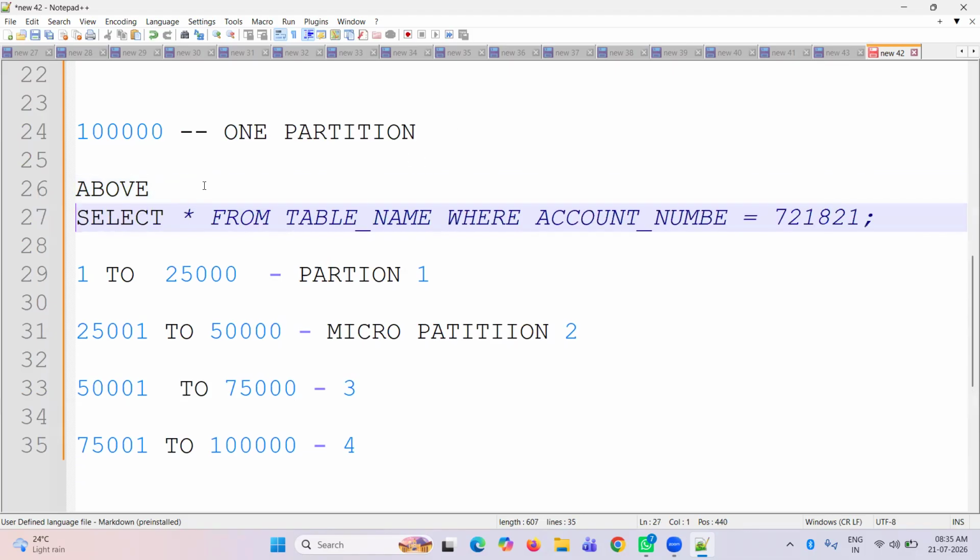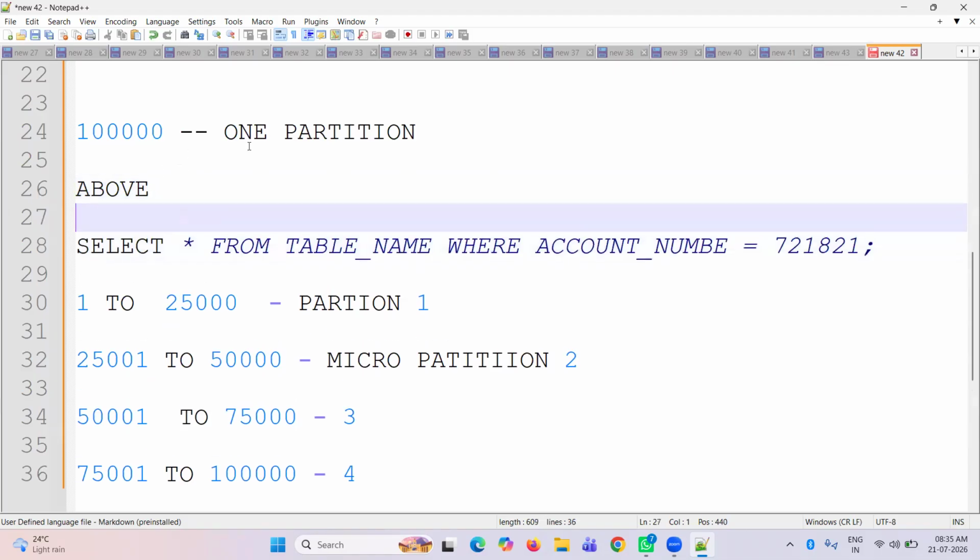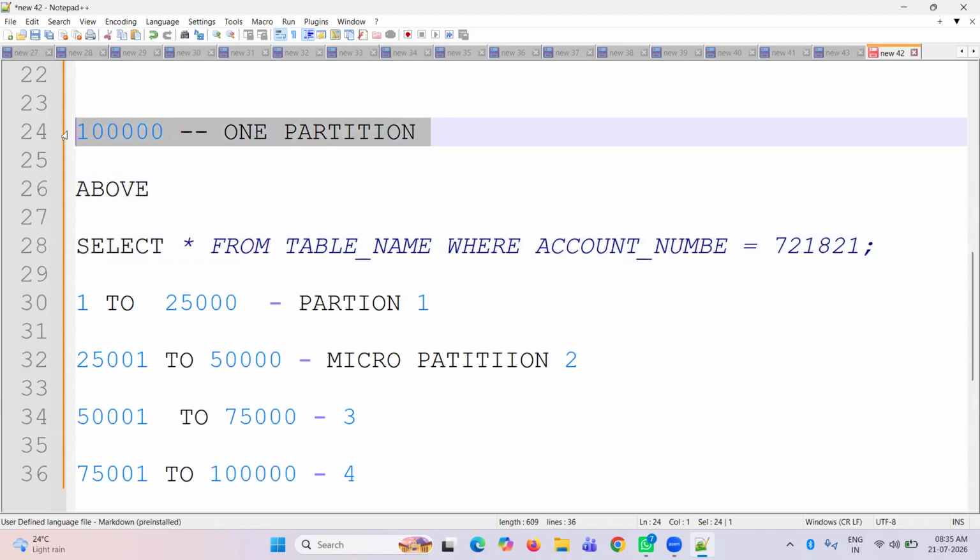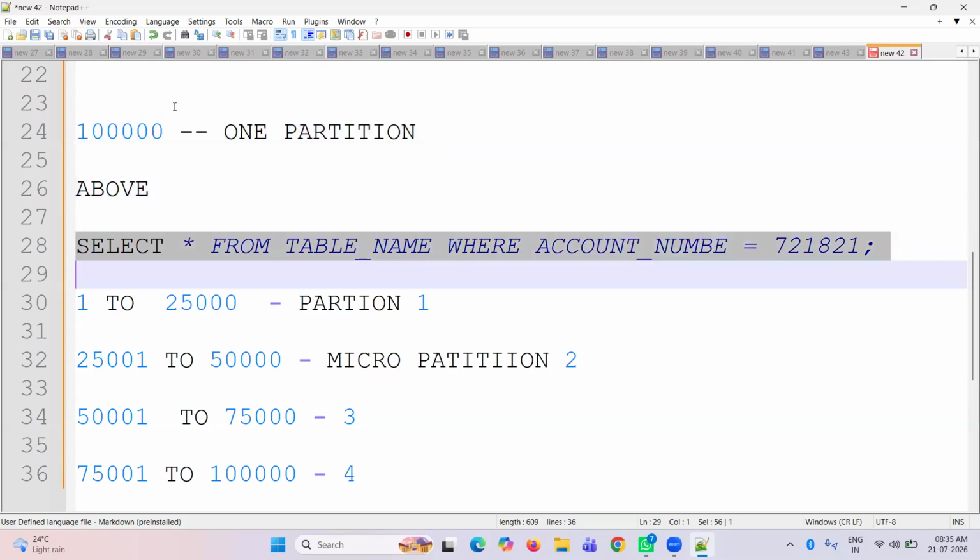Suppose I run this query on a single partition with 1 lakh records. It's going to scan the whole partition, and that takes time because we have 1 lakh records. Suppose you have one book with 1,000 pages. You want to find some topic, but there is no index. What do you do?